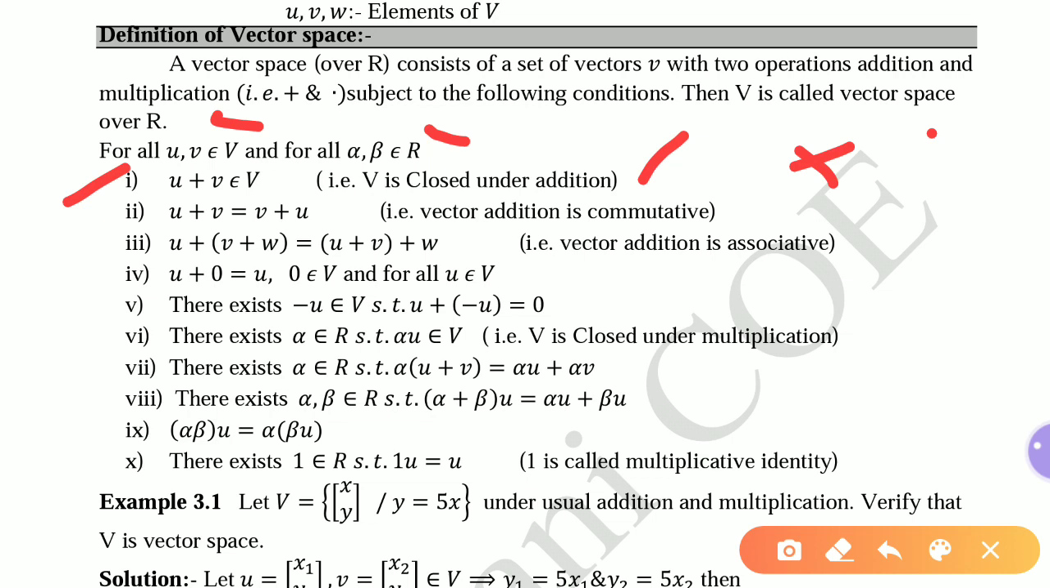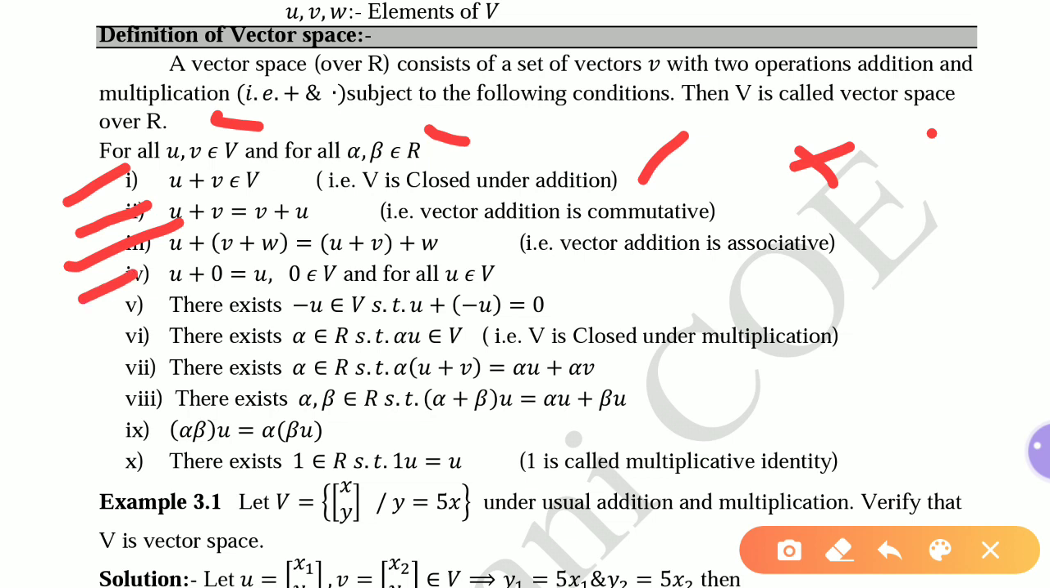Second condition: the operation addition has to be commutative. What is the meaning of commutative? That u plus v must be equal to v plus u. For real numbers, 1 plus 2 is the same as 2 plus 1. So the addition has to be commutative for every member of that set V. Third, the associative law must be satisfied. The associative law is: u plus v plus w is the same as the addition of u and v in one bracket, and then addition with w. These members of the capital V, u, v, w, must satisfy this associative law also.